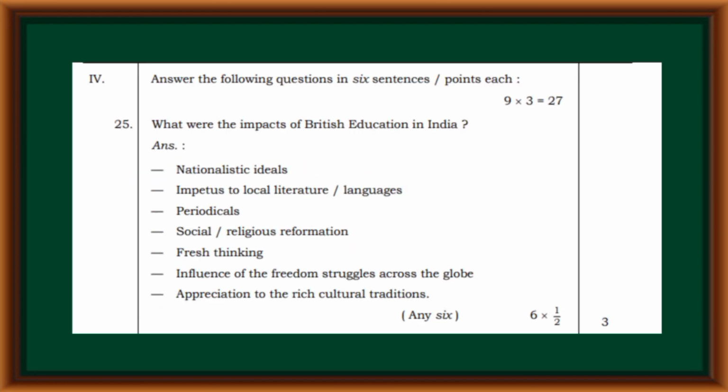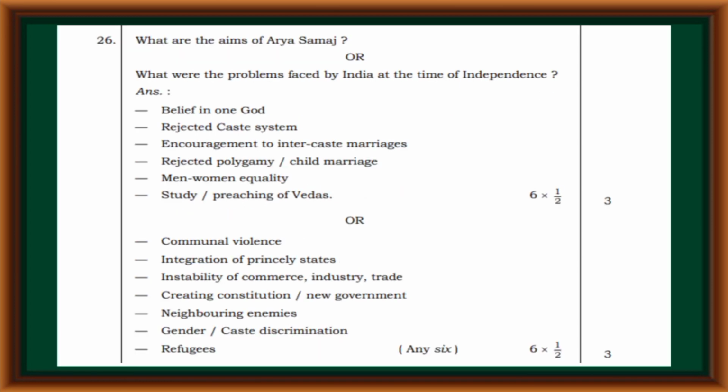Fourth main, what were the impacts of British education in India? Nationalistic ideals, impetus to local literature and languages, periodicals, social religious reformation, fresh thinking, influence of the freedom struggles across the globe, appreciation to the rich cultural traditions. What are the aims of Arya Samaj? Belief in one God, rejected caste system, encouragement to intercaste marriages, rejected polygamy or child marriage, men and women equality,